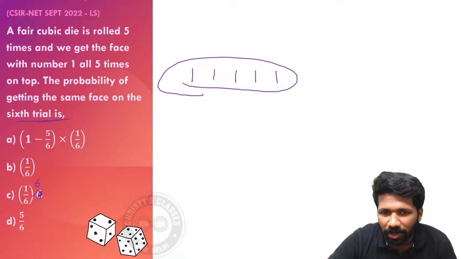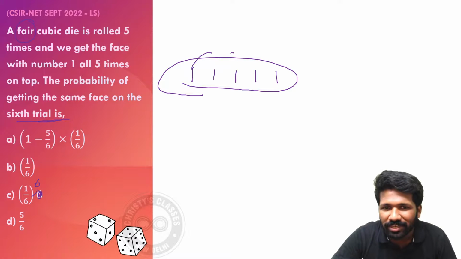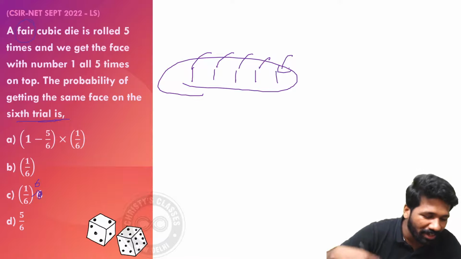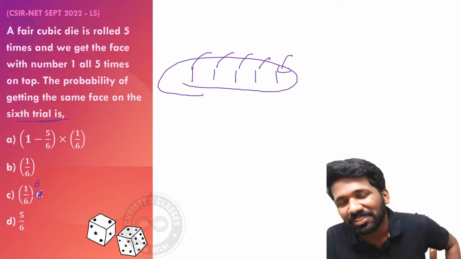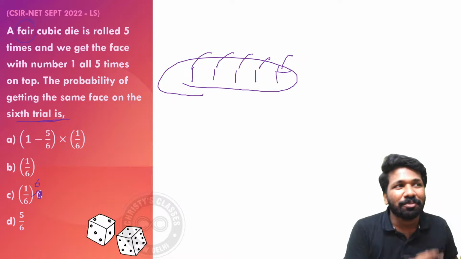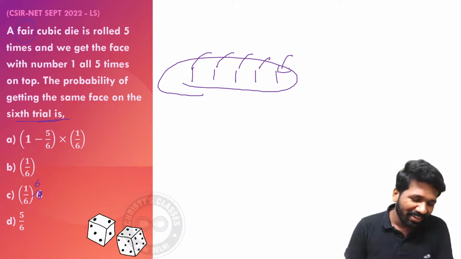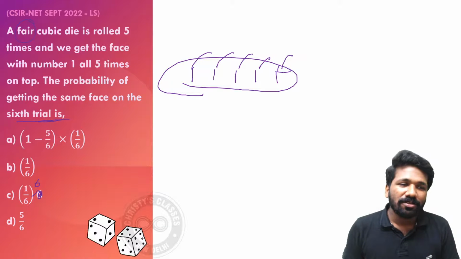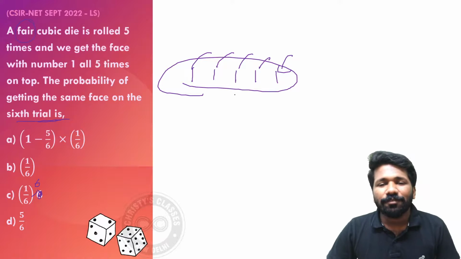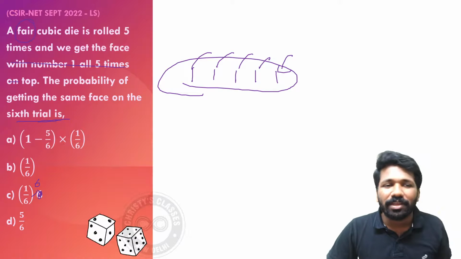Then how did 1 occur 5 times? That is just coincidence, because the die or the coin does not remember what occurred. But sometimes we think otherwise. We think that first time head occurred, so next time tail will occur. There is nothing like that. It is random probability.